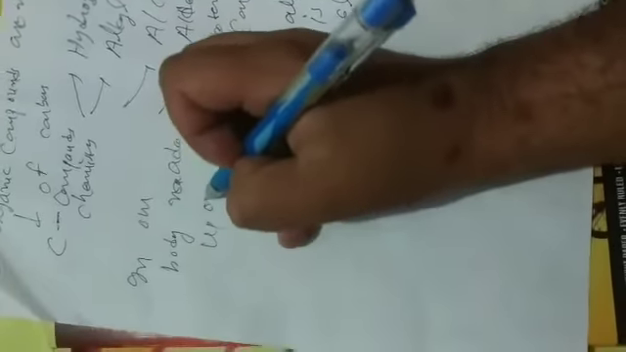In our body, everything is made up of carbon. In CO2, it is in the form of carbon. The third point is it is a non-metal. They always form covalent bonds.